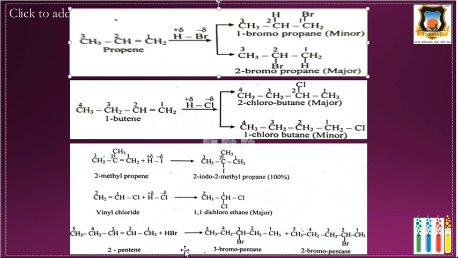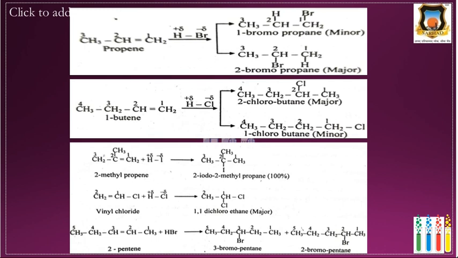Then 2-pentene: the products are 3-bromopentane and 2-bromopentane. 3-Bromopentane is the major product, because if the carbocation is formed here, there is a CH3 group, and if the carbocation is formed here, there is an ethyl group. The plus I effect of the ethyl group is greater than that of the methyl group. Therefore, the major product is 3-bromopentane, and 2-bromopentane is the minor product.